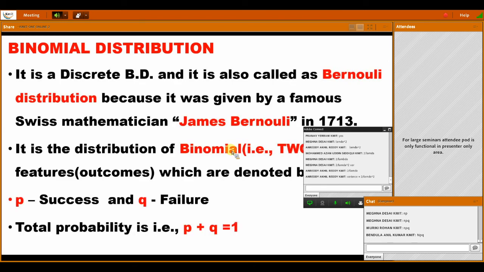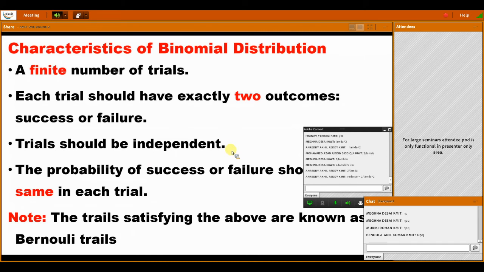When we have to apply the binomial distribution, there are two possible outcomes, one is success and the other is failure. Then we apply the binomial distribution. When we apply the Poisson distribution: if n is very large and p is very small, then we apply the Poisson distribution.